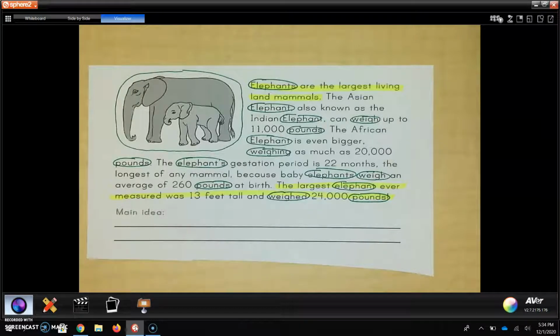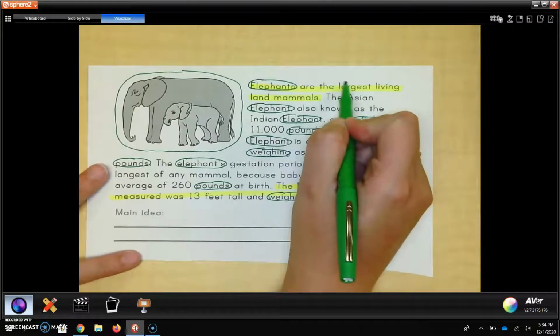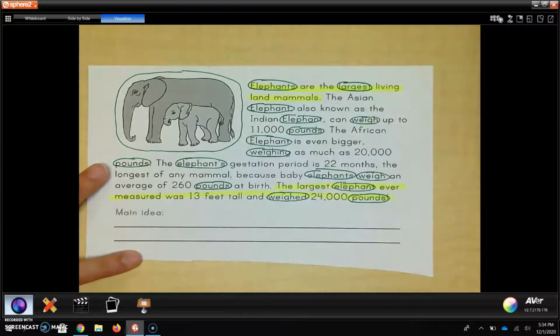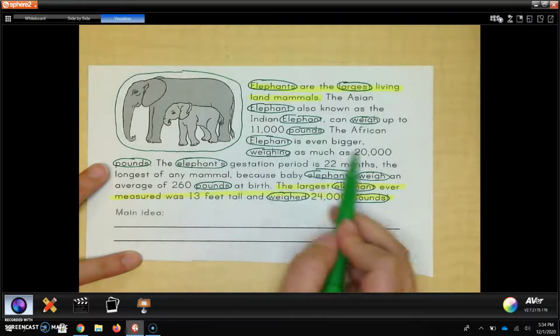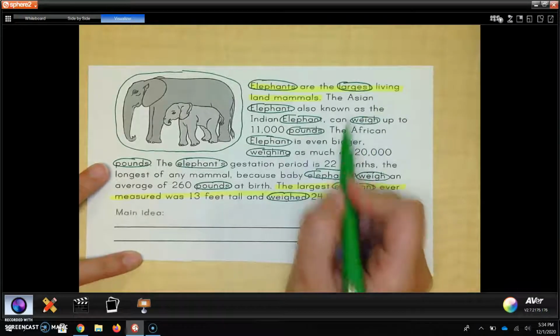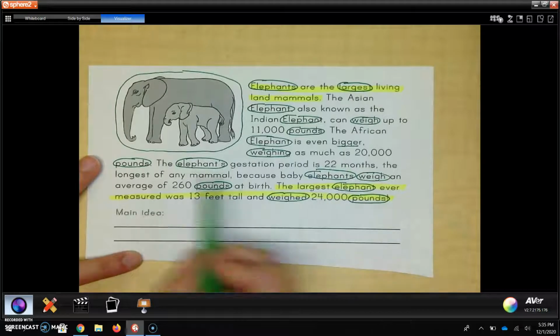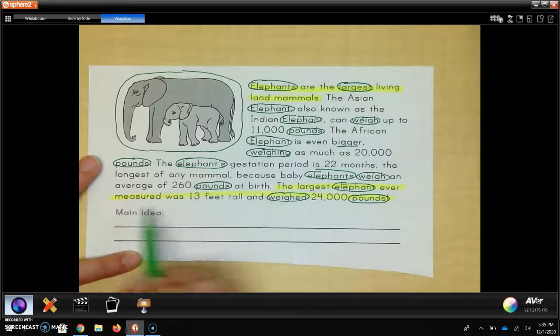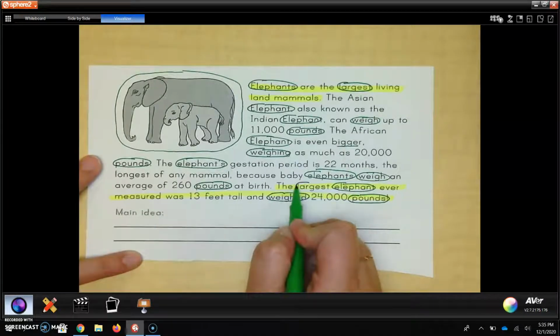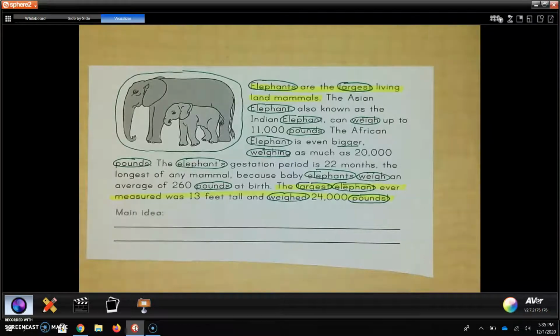And then, speaking of large and big, I saw large repeated a couple times. Elephants are the largest living land mammals. And then as I went through here, I saw words that were kind of similar, like bigger, and then the largest elephant, the largest elephant ever measured was 13 feet tall. So large, all these words, once again, have in common, largest, pounds, weight, all have in common an elephant's large size and its heavy weight.